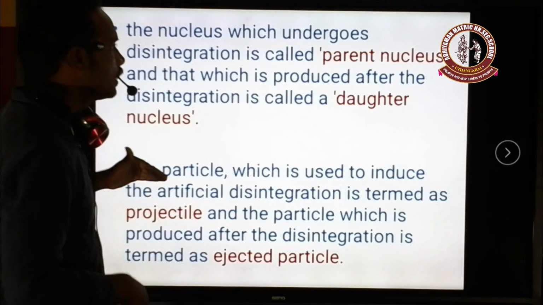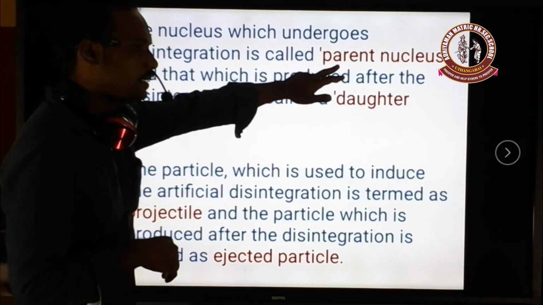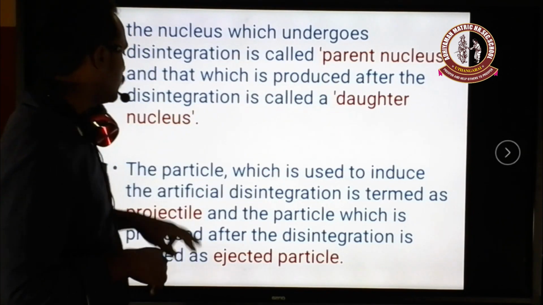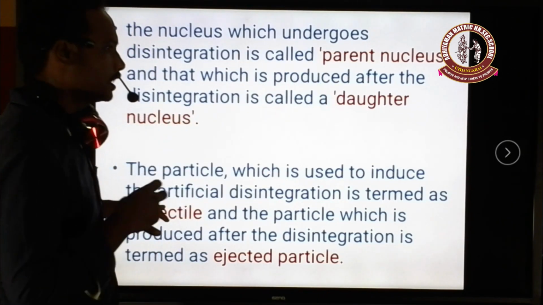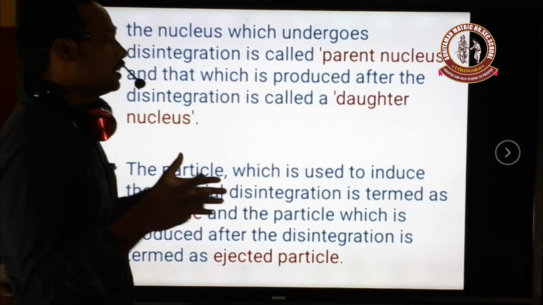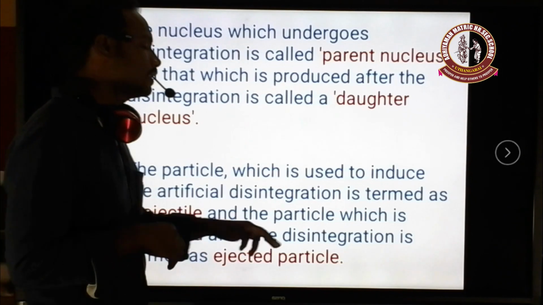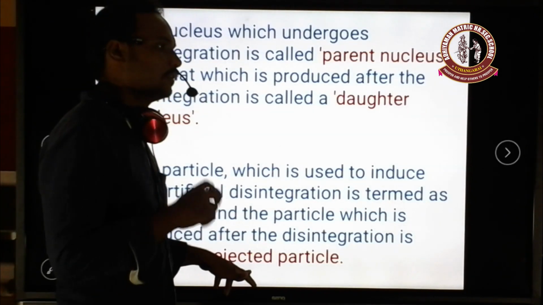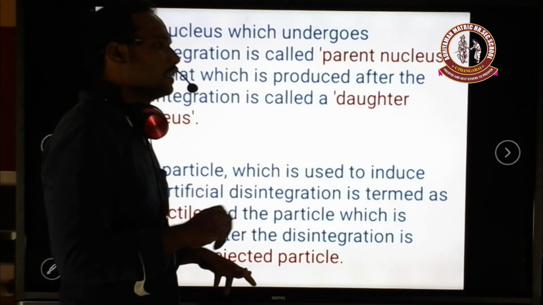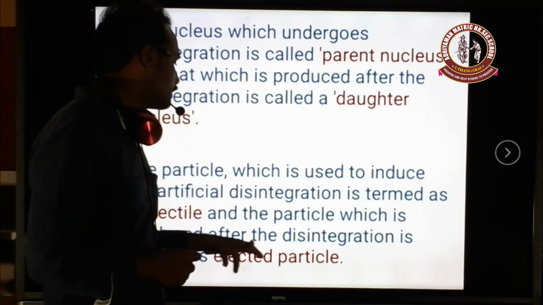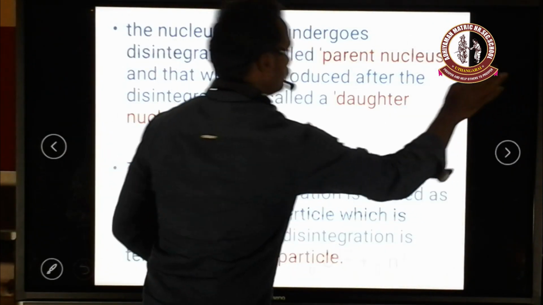So there are four names we are dealing with here. One is the parent nucleus, another is the daughter nucleus, the next is the projectile particle, and the ejected particle. The projectile particle is the bombarding elementary particle, and the ejected particle is the elementary particle ejected after the disintegration process.